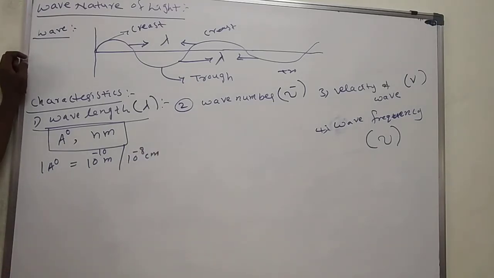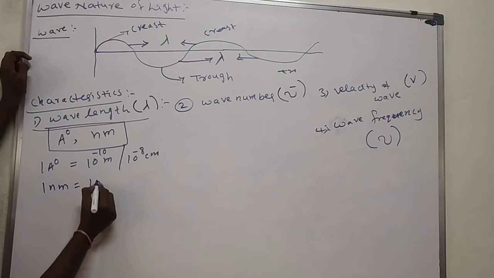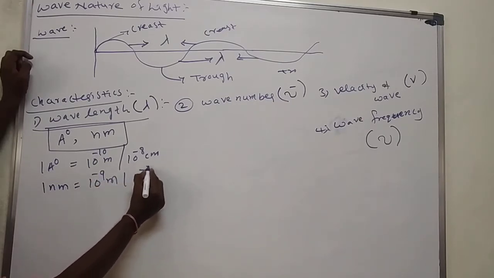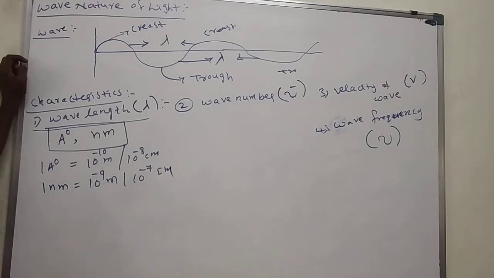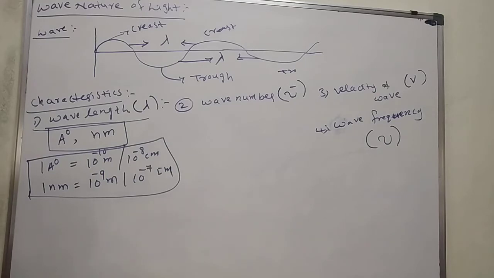Remember this one, it is an important one. In continuation we'll see the problems. 1 angstrom is equal to 10 to the power of minus 10 meters, or 10 to the power of minus 8 centimeters. 1 nanometer is equal to 10 to the power of minus 9 meters, or 10 to the power of minus 7 centimeters. Remember these values, these are very important. 1 angstrom is 10 to the power of minus 10 meters or 10 to the power of minus 8 centimeters. 1 nanometer is 10 to the power of minus 9 meters, or 10 to the power of minus 7 centimeters.